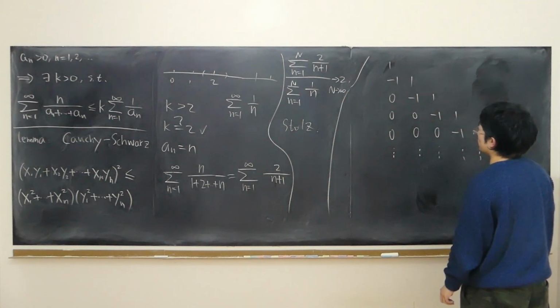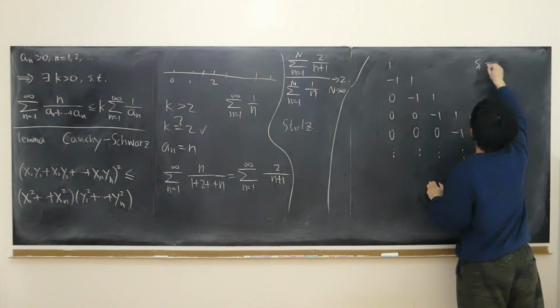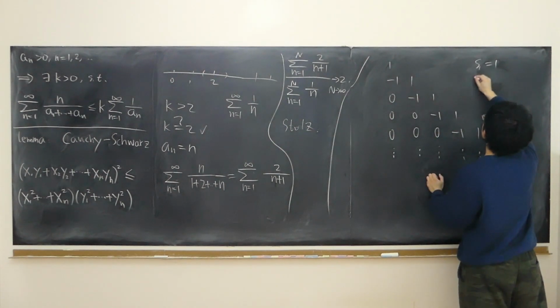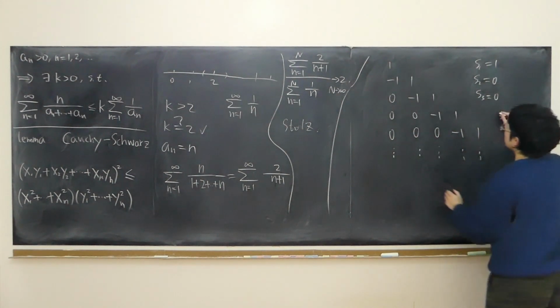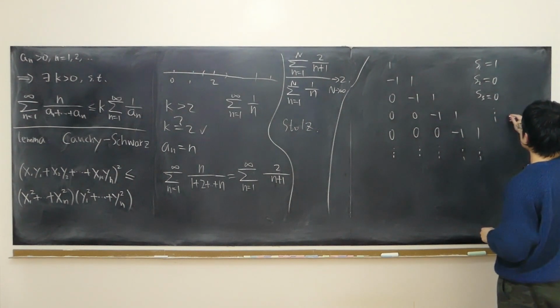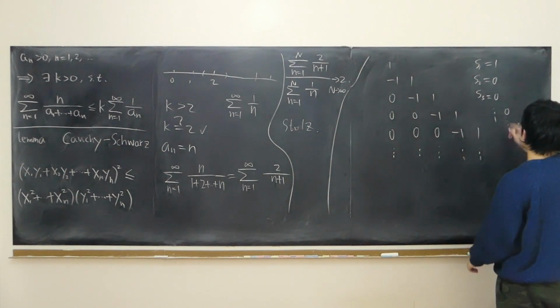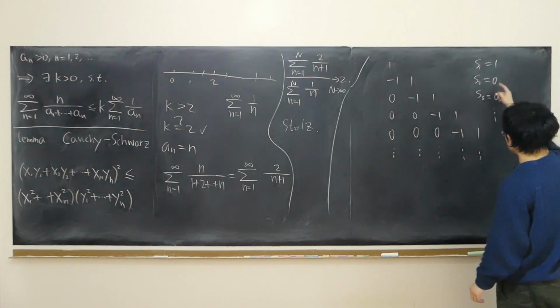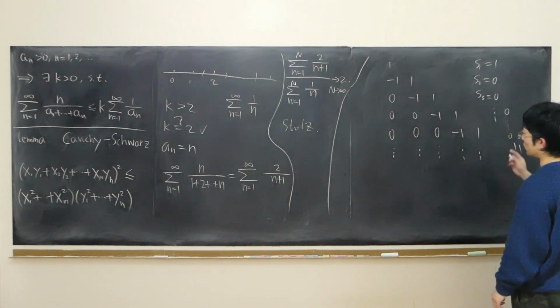In this case, if we add up the sum of the first row, the sum of the second row is 0, the sum of the third row is 0. Likewise, all zeros. We have this pattern where negative 1, 1 always cancel out, giving zeros. So when you sum up the sums, we have exactly 1.